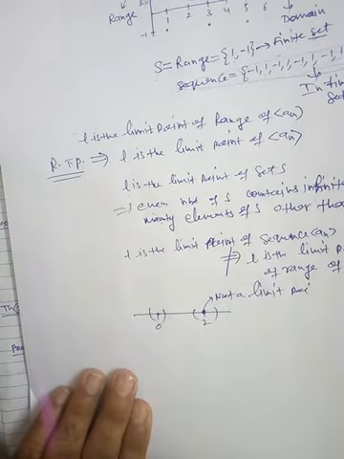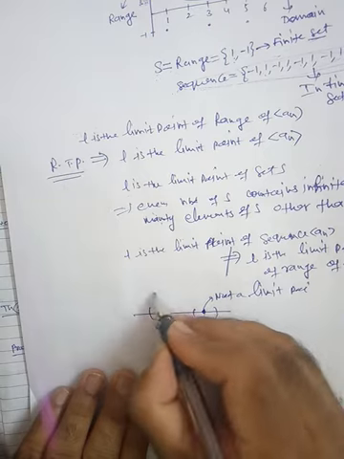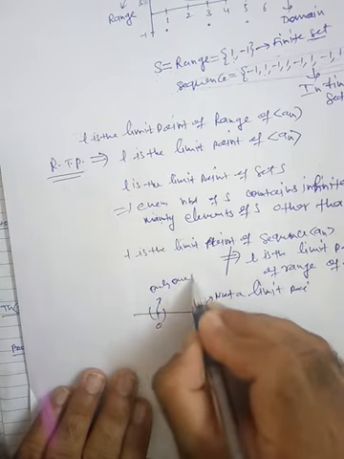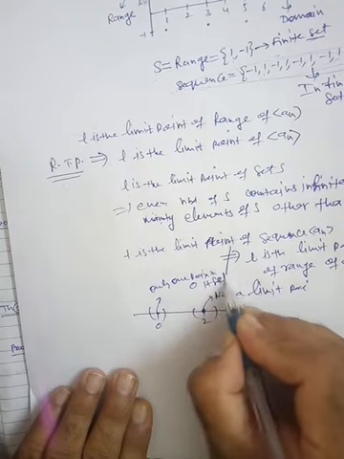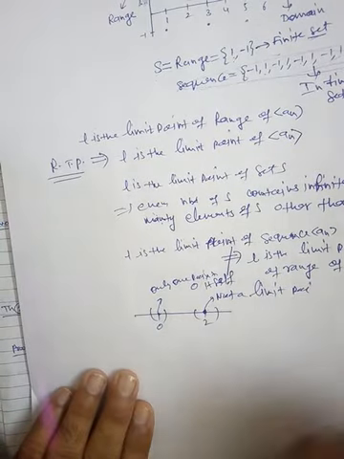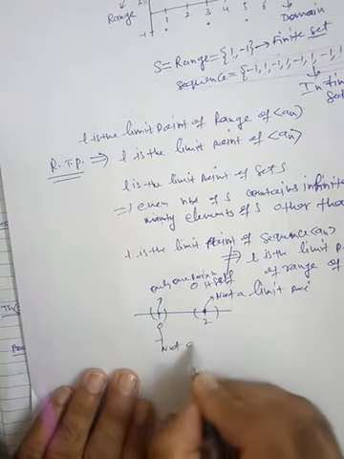Similarly here, if you take any neighborhood, it contains only one point, 0 itself, and hence this is not a limit point.